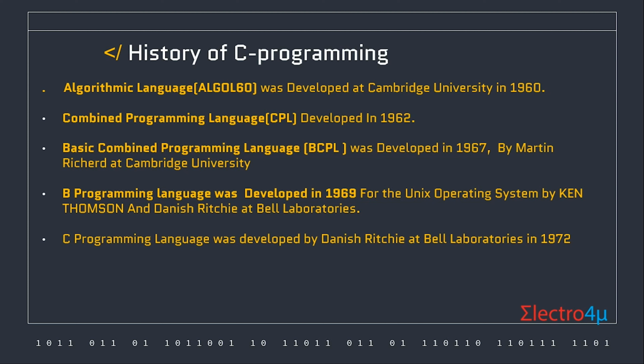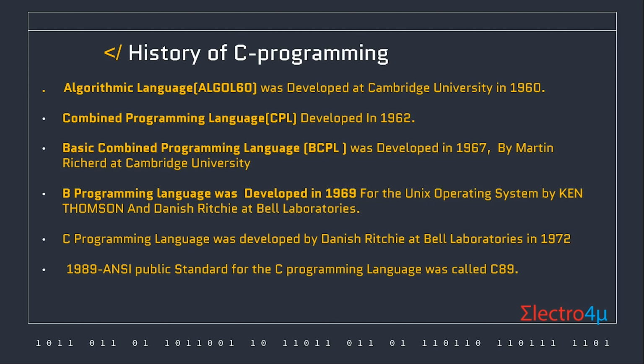Finally, in 1972, the C programming language was developed. It is the replacement for the B programming language. C had the powerful features of all the previous programming languages, ALGOL, CPL, BCPL, and B, and introduced new features like data types. In 1989, the ANSI public standard for the C programming language was called C89.